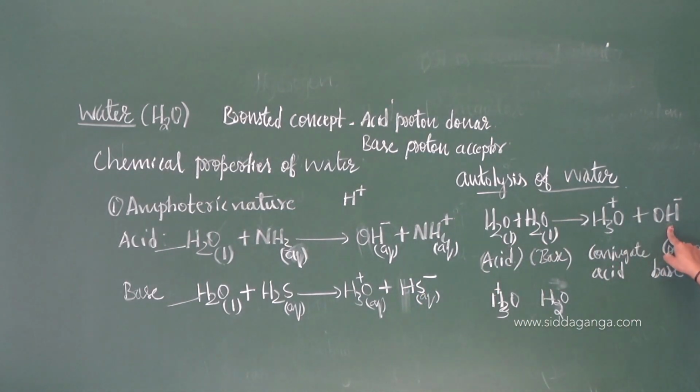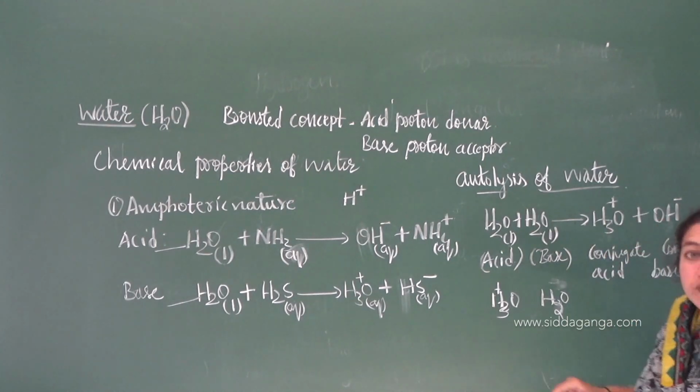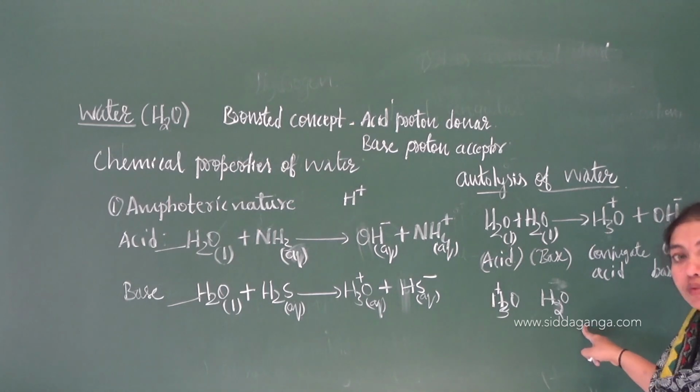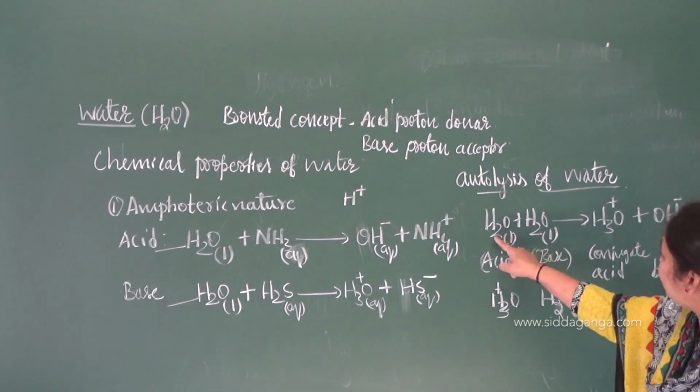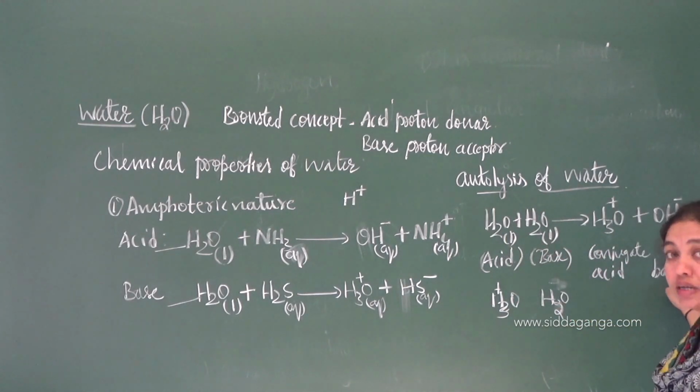Look at this example now. OH minus, right, and H3O plus. They are not a conjugate acid base pair because here it is H3O plus. If I add one H to OH minus, it will become H2O. And if I remove one hydrogen from H3O plus, it will become H2O. Those two are not a conjugate acid base pair. These two are a conjugate acid base pair. Are you getting the concept? This is the acid, and the conjugate base is OH minus.